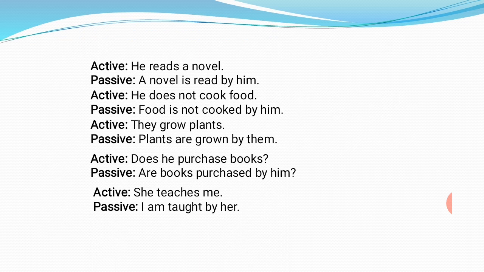They grow plants. Bring plants, that's the object, at the beginning in place of the subject. Plants, plural, so it will get are. Plants are grown by, they will be changed into them. Does he purchase books? Are books purchased by him? She teaches me. I am taught by her.